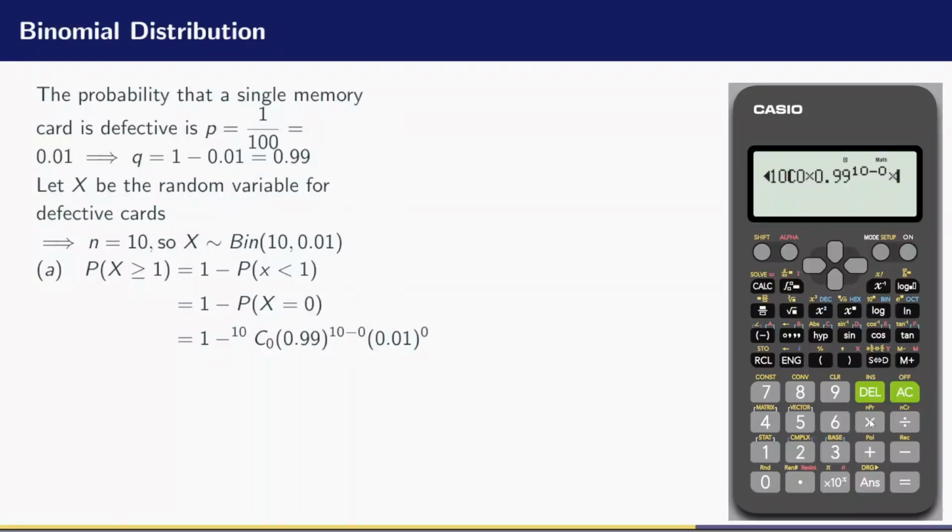Then times 0.01, all that raised to the power 0. Then let me hit the equal sign and I see it gives me a result of 0.09562 if I want to round it off.